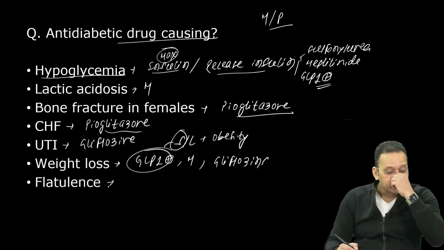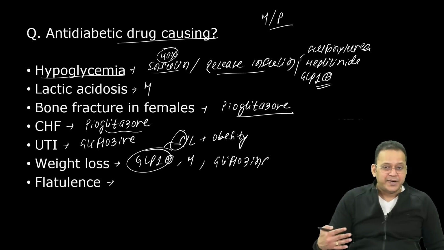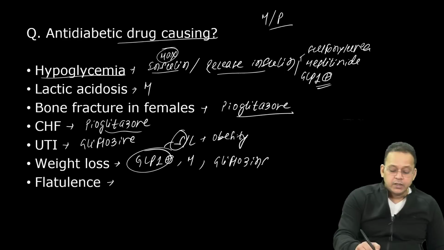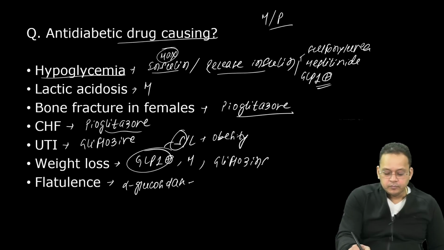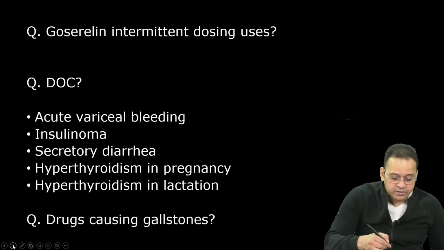Flatulence. Which class of anti-diabetic drugs can cause flatulence? Right? Gas, meteorism. पेट में गैस कौन से ड्रग करते हैं? Very good. It is caused by alpha glucosidase inhibitors like acarbose, voglibose. So these are the important side effects which they can ask in your exams.